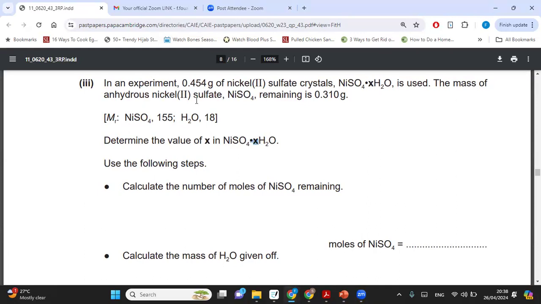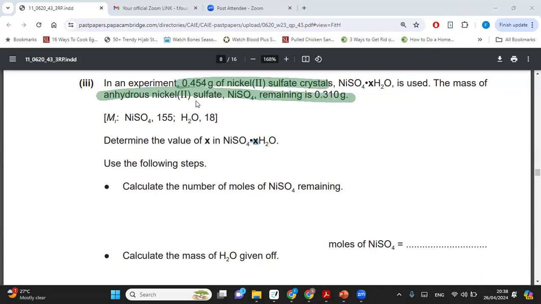In an experiment, 0.454 grams of nickel sulfate crystal is used. The mass of anhydrous nickel sulfate remaining is 0.310.